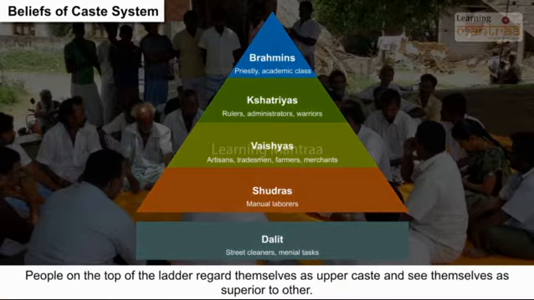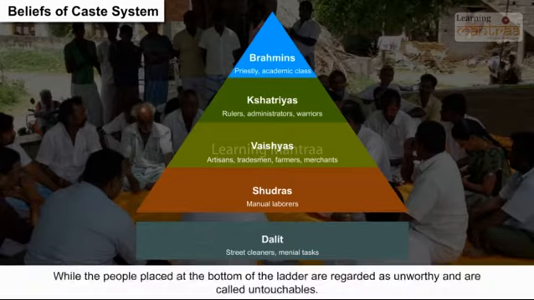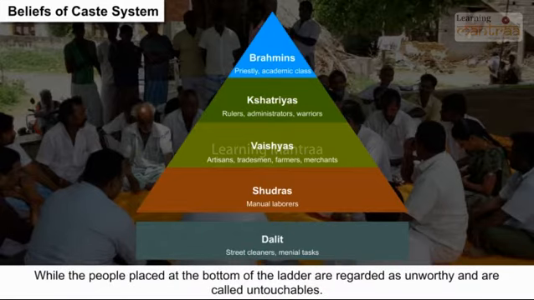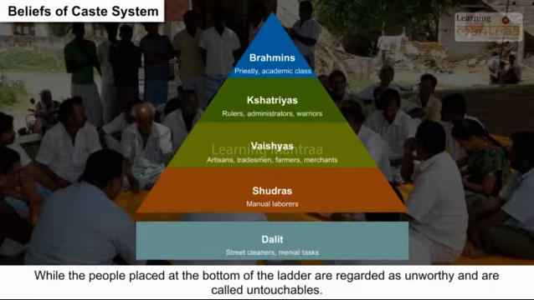People on the top of the ladder regard themselves as upper caste and see themselves as superior to others, while the people placed at the bottom of the ladder are regarded as unworthy and are called untouchables.